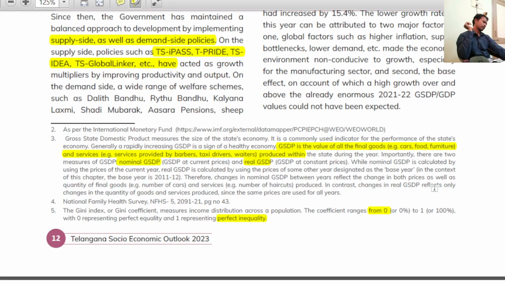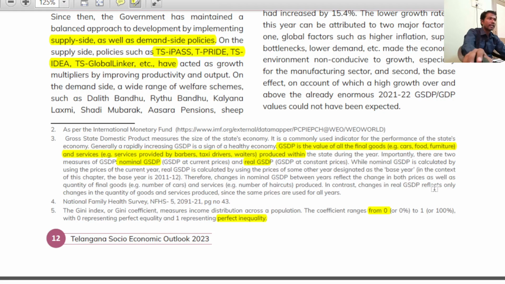Please listen. We are calculating the production of final goods and services, whether it can be a pen, a car, a bench, or a chair. You enumerate and calculate its price and quantity. Current prices means present prices. Whatever the prevailing prices in 2022 or 2023, for example, the price of this pen, the price of a chair, the price of a laptop or mobile phone, you consider the price as well as how many pens, chairs and mobile phones are produced.